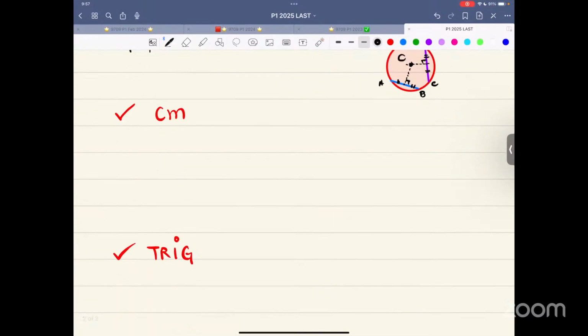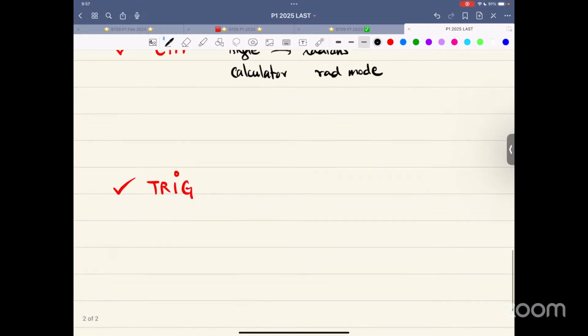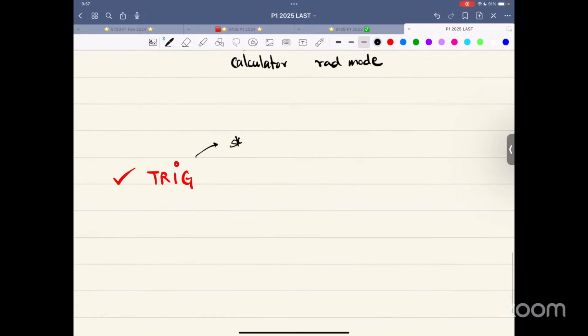Circular measure, make sure the angle is in radians and the calculator is in radian mode. Trigonometry, it is about sketches. Trigonometry, it's about equations. Trigonometry is about proving identities. And it could also be about some conceptual questions.